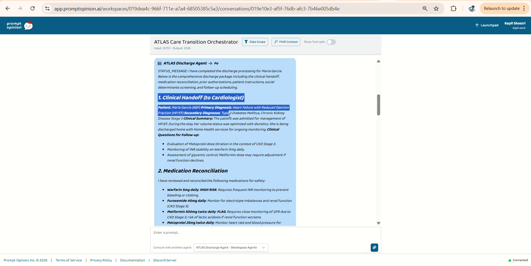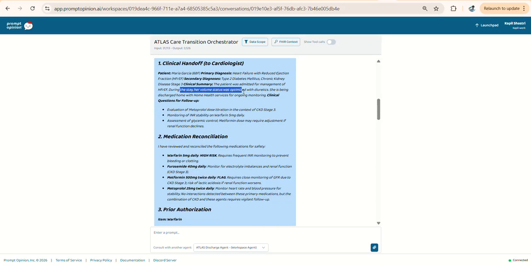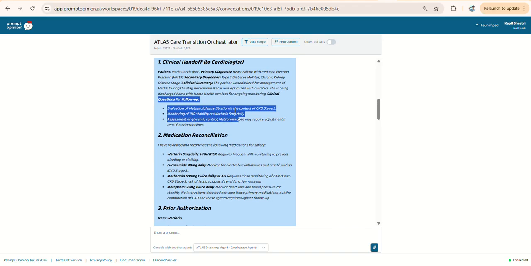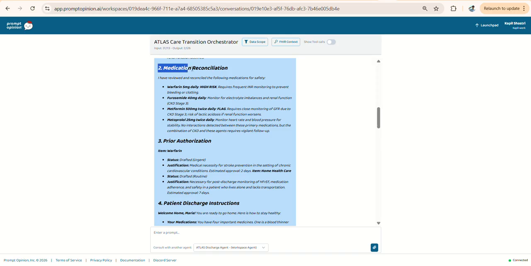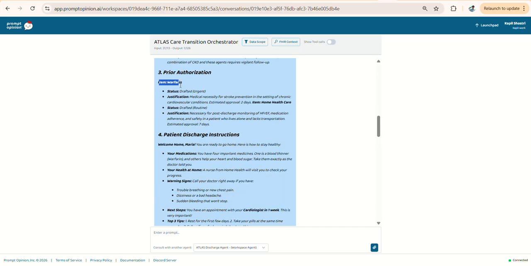This is the clinical handoff to the cardiologist. It has generated the report that the patient is primarily diagnosed with heart failure with reduced ejection fraction. These are her conditions and the volume status. She is being discharged home with home health services for ongoing monitoring. It has generated questions for follow-up. This is her medication reconciliation: the medicines she has been taking, and the reason why these medicines are suggested for her. Then prior authorization